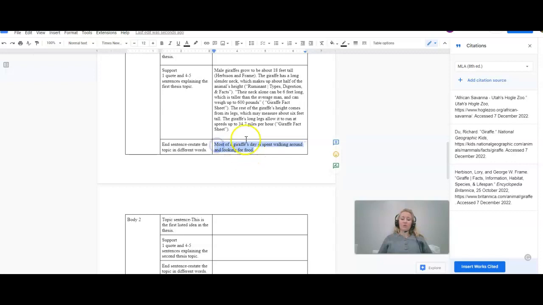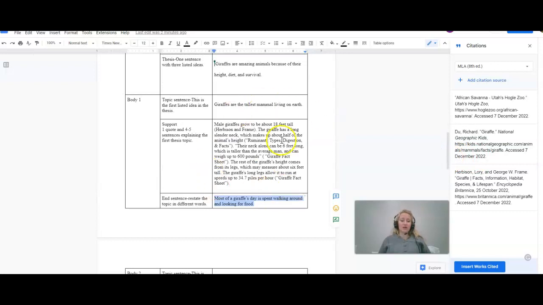So that's a great way of connecting the two ideas from your thesis, your first listed idea and the second listed idea, in that end sentence. It is a great way to move the topic along without it feeling like you are restating the same thing. Okay? If you need ideas for your end sentence, please don't hesitate to ask me. But anyway, this is how you write the first body paragraph of your informative essay.